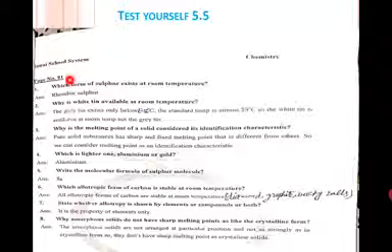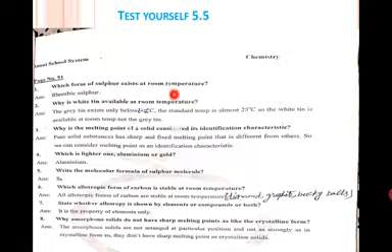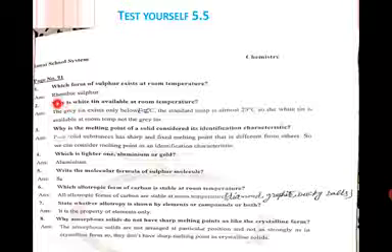Question number 1. Which form of sulfur exists at room temperature? Answer is rhombic sulfur. Why does rhombic sulfur exist at room temperature? Because the transition temperature of sulfur is 96 degrees centigrade and below 96 degrees centigrade only rhombic sulfur exists.